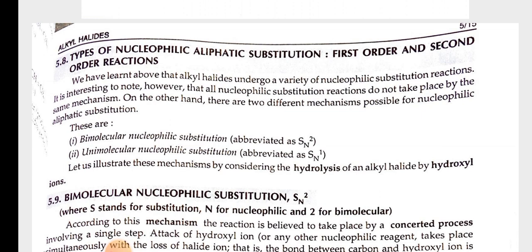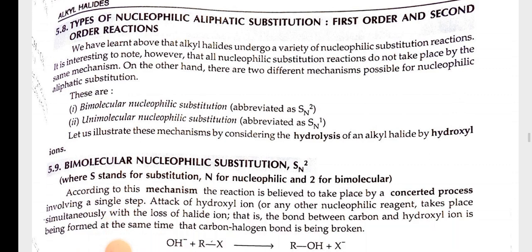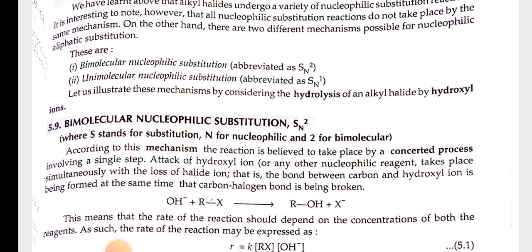Let us illustrate this mechanism by considering the hydrolysis of an alkyl halide by hydroxyl ion. Bimolecular nucleophilic substitution or SN2 reaction, where S stands for substitution, N for nucleophilic and 2 for bimolecular.